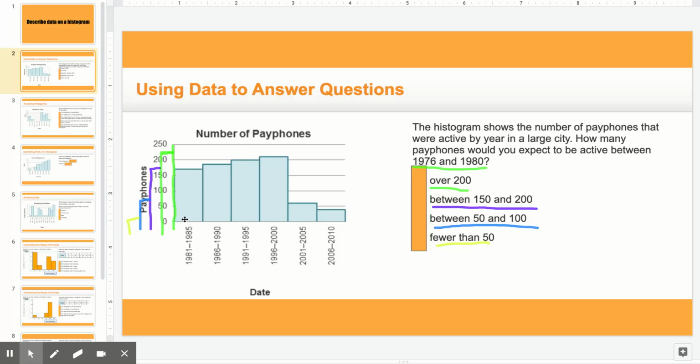So if we look at it from 1980, or right here, we have 200. That doesn't make sense because it's too large of a difference here. So we are going to go with between 150 to 200 because it's right there. It's a slow decrease. Okay, it's the closest one to the data.